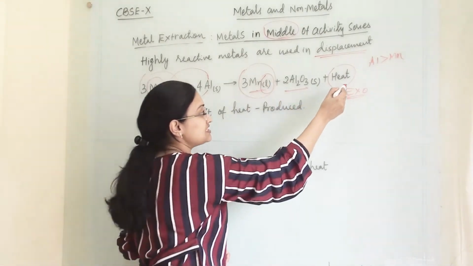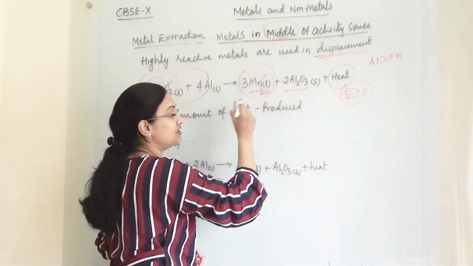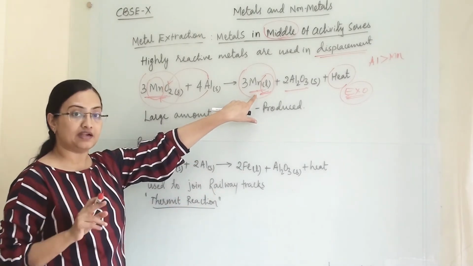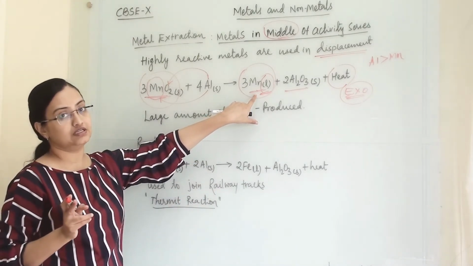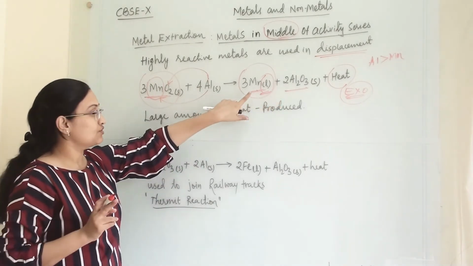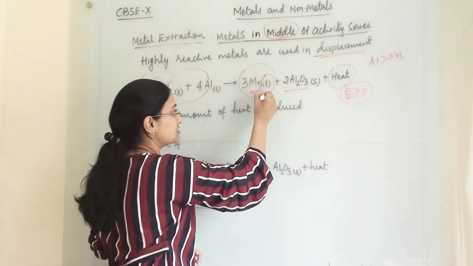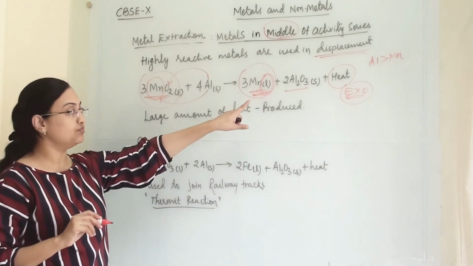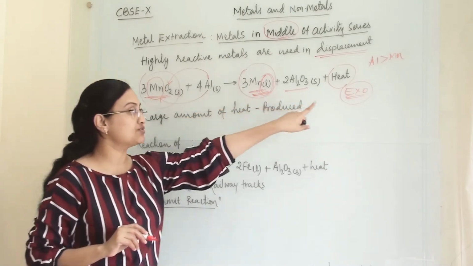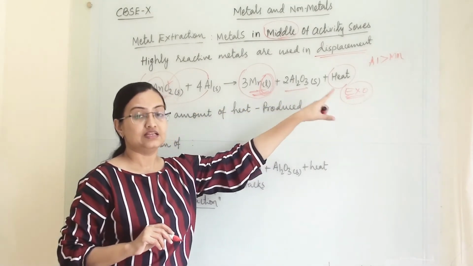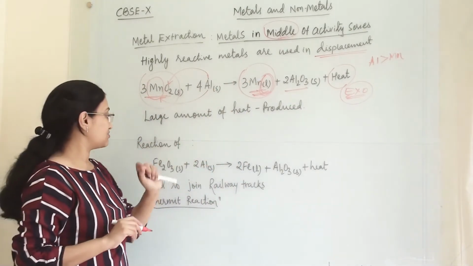Because of this heat, this metal will be in liquid form. So as a result we will get metal, but it will be in the liquid form. Whenever you are writing this reaction, don't forget to write the state of the metal, that will always be liquid. This will become liquid because a large amount of heat will be produced at the end. This is a displacement reaction.